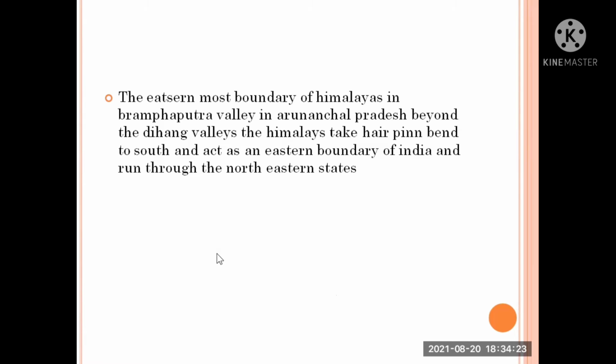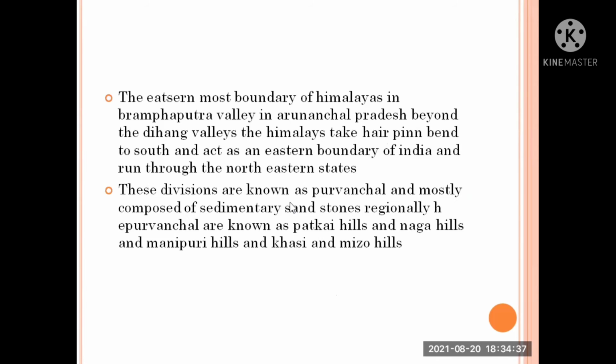Now, the easternmost boundary of the Himalayas is the Brahmaputra Valley in Arunachal Pradesh. Beyond the Dihang valley, the Himalayas take a hairpin bend to the south and act as an eastern boundary of India and run through the northeastern states. These divisions are known as Purvanchal and are mostly composed of sedimentary sandstones. Regionally, Purvanchal is known as the Patkai Hills, Naga Hills, Manipur Hills and the Mizo Hills.